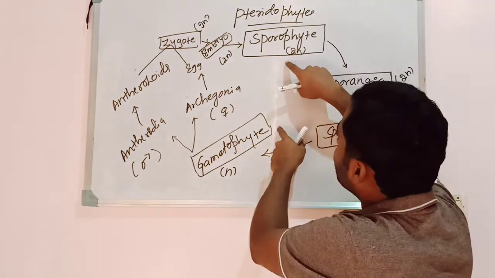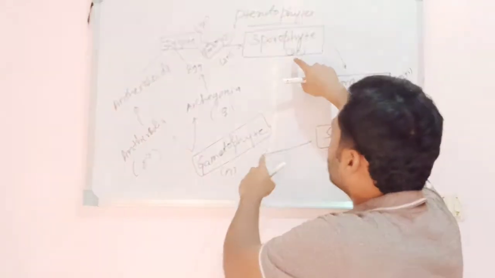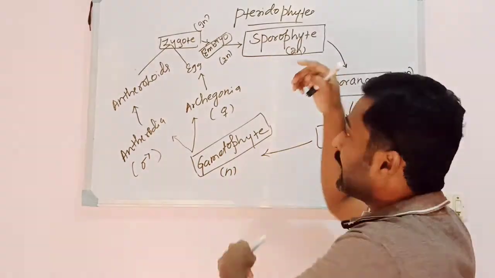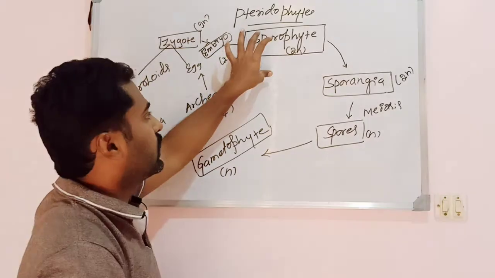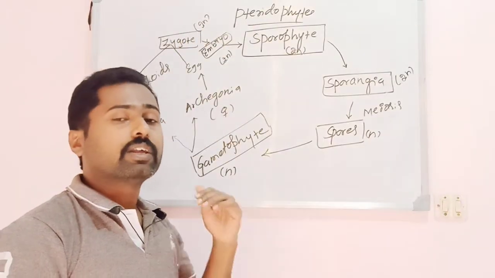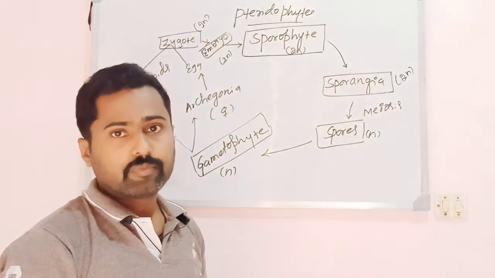Here also there are two distinct phases in the life cycle. One is the sporophyte, another one is the gametophyte, and they alternate with each other. Hence the two important forms in the life cycle are one diploid and another haploid. Here also the life cycle is said to be haplodiplontic.